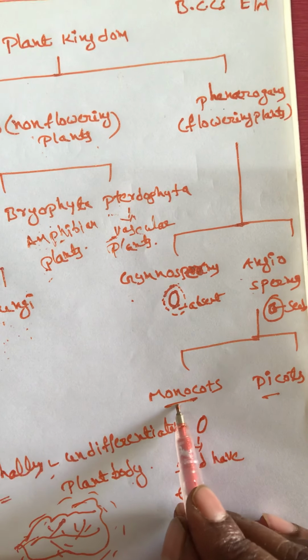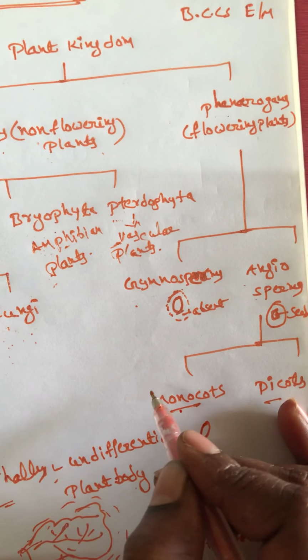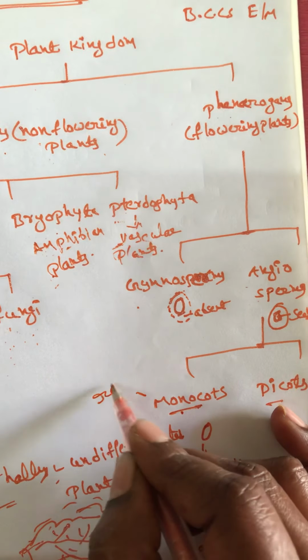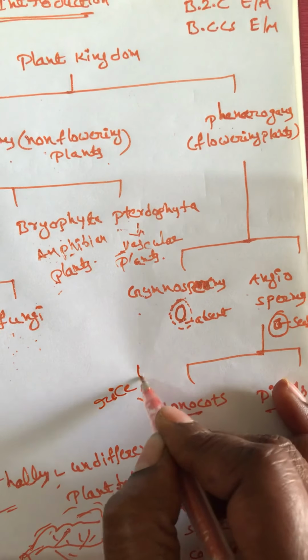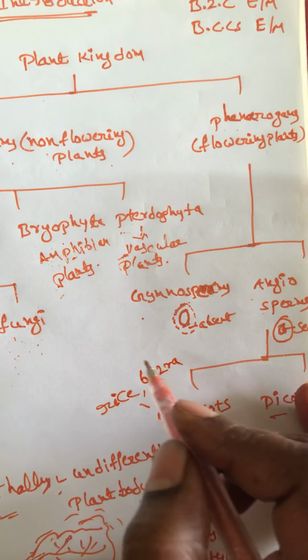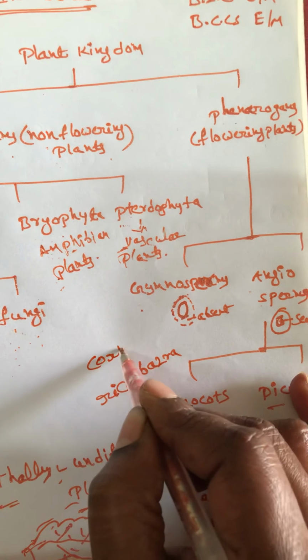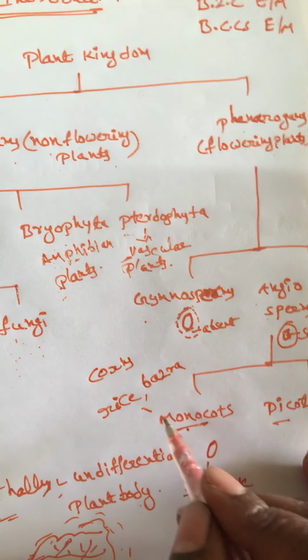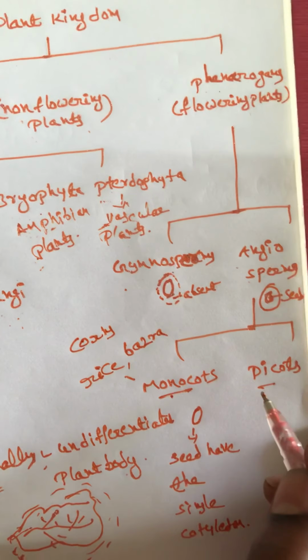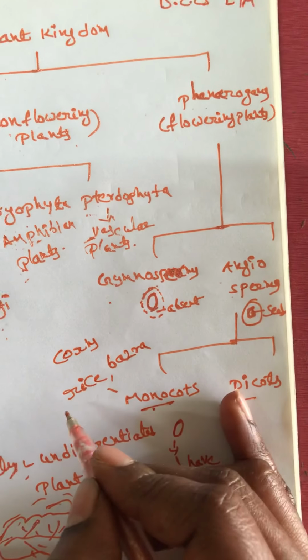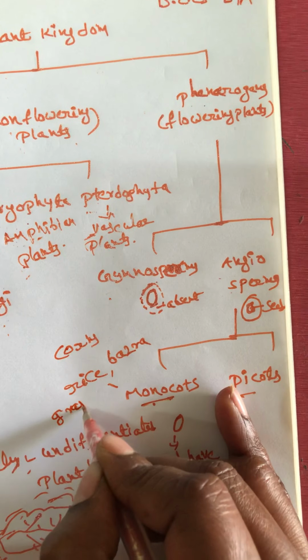These plants are called monocots. You can take rice, bajra and corn as examples. These are examples for the monocots. The total grass family.